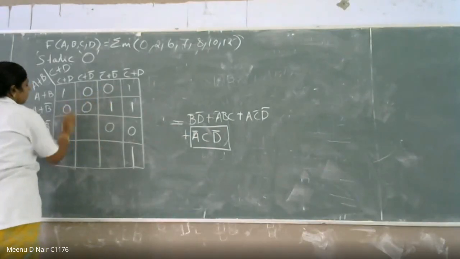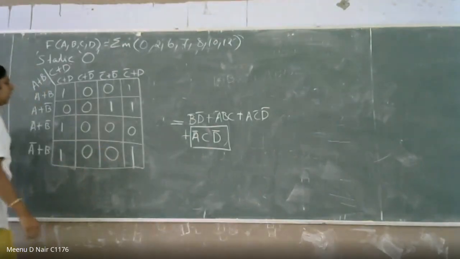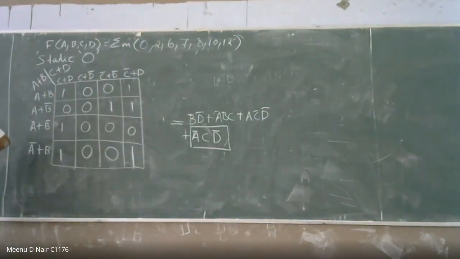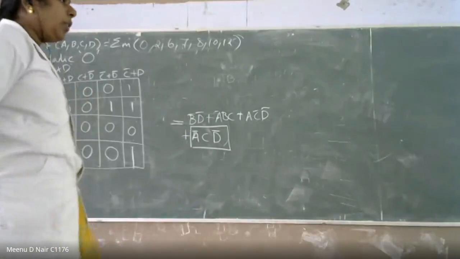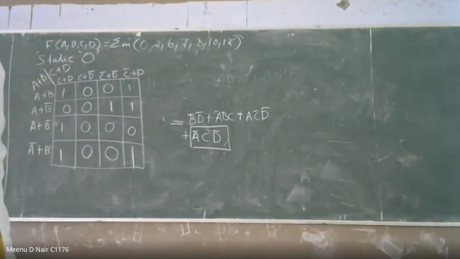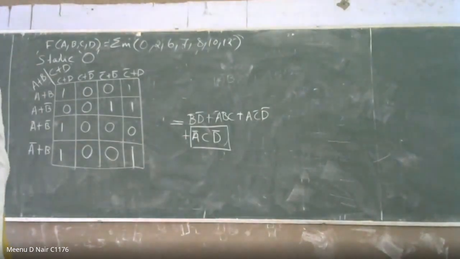You group the zeros and find out the answer, because it is asking for static zero realization. If you are normally getting a hazard-free circuit, you can do it in the SOP form, group the 1s and find out the answer. If they are asking a specific question like static 0 or static 1, you have to make sure that you are grouping 0s or grouping 1s.